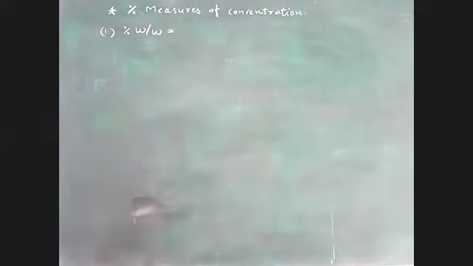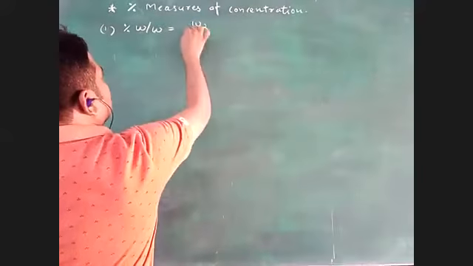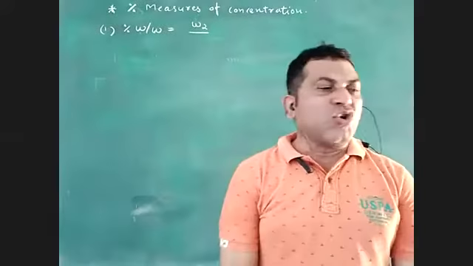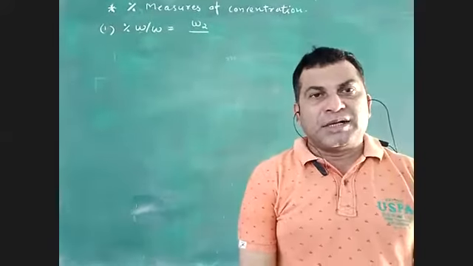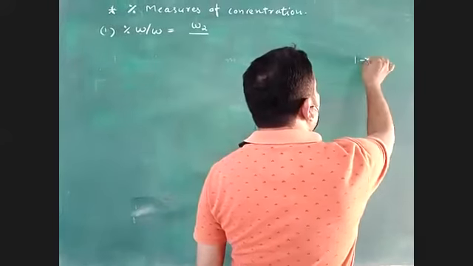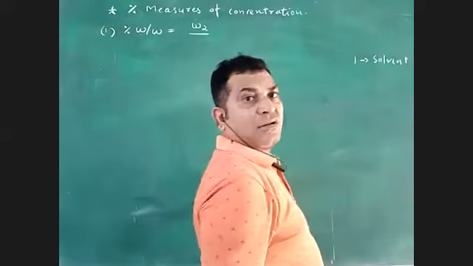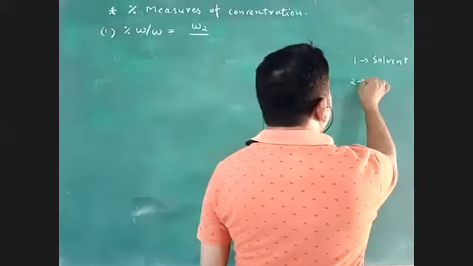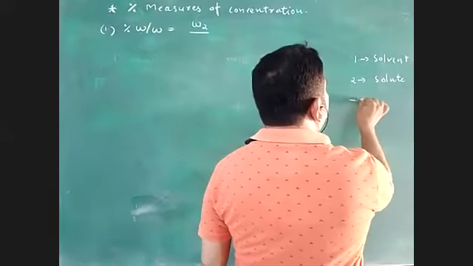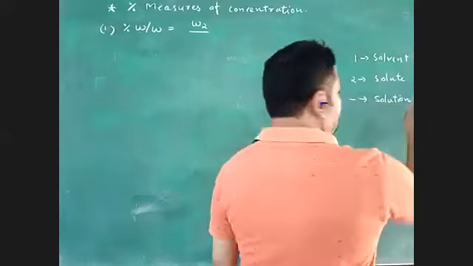For percentage W by W, the formula uses W2. Now I have already explained it. What do you mean by W2? On that day we said that number one is for solvent, number two is for solute, and no number means solution. This is the symbol measure.